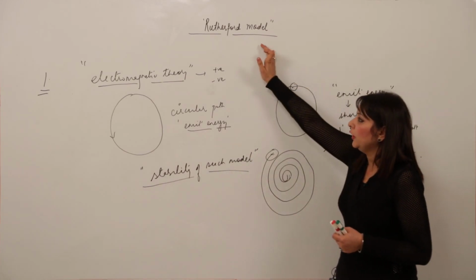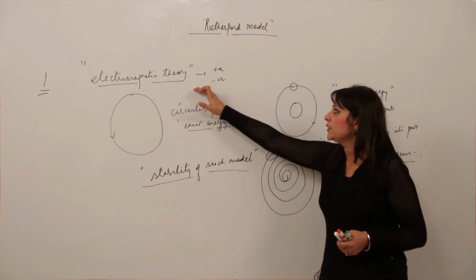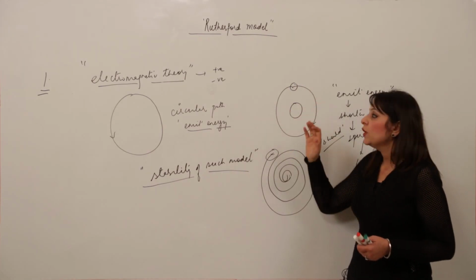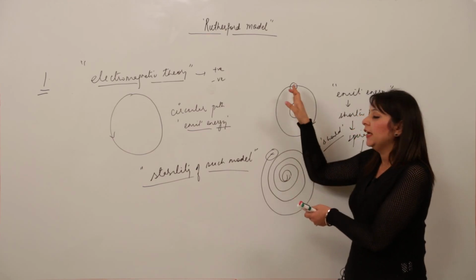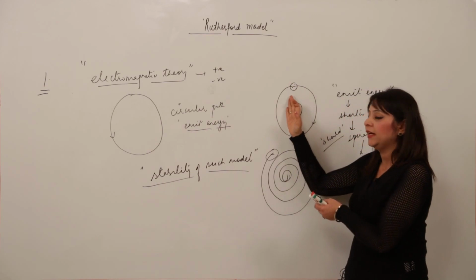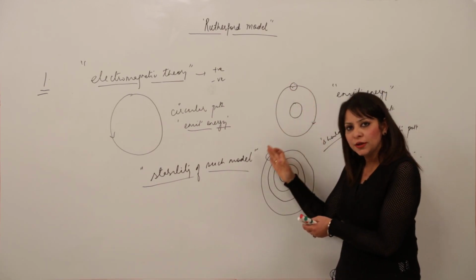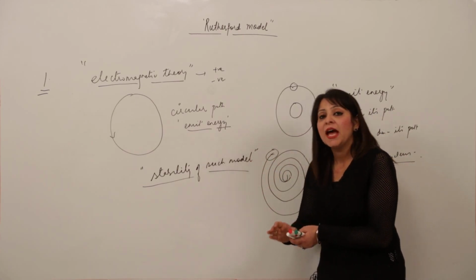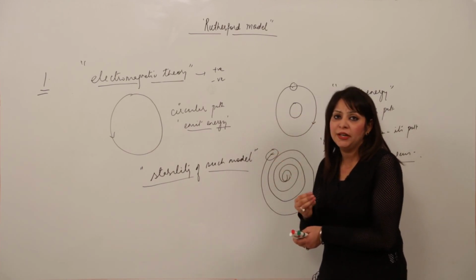The Rutherford model failed, the drawback being that according to the electromagnetic theory of physics, any charged particle when revolving should emit energy. If we apply this theory to the Rutherford model, in which the negatively charged particle is also revolving, it means that when it moves in a circular path, it should emit energy, shorten its path and spiral down into the nucleus, and the time taken for that should be very small.